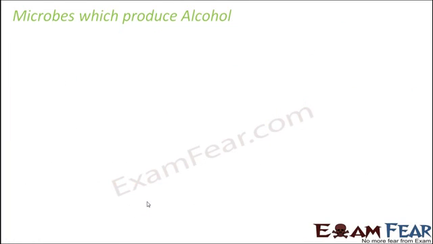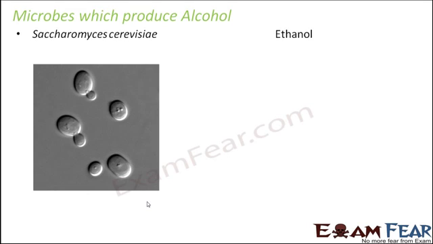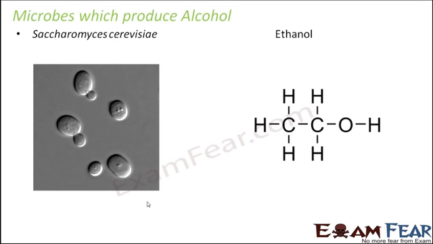Now the last thing is alcohol. As I mentioned before, we already saw how the yeast Saccharomyces cerevisiae helps in ethanol fermentation, and during the process it produces ethanol, which is an alcohol. So this is the Saccharomyces cerevisiae and this is ethanol. As I had mentioned before, this process of formation of ethanol takes place in absence of oxygen.